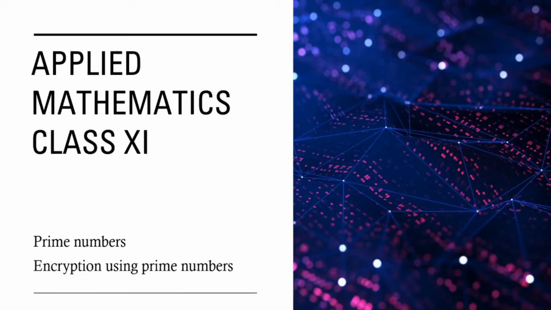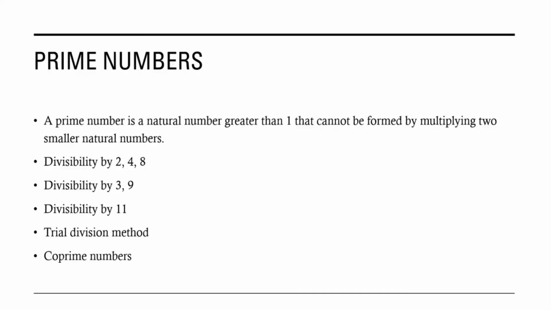In this video, I am going to discuss the prime numbers and encryption using prime numbers. Now, what are these prime numbers? A prime number is nothing but a natural number which is greater than 1 and cannot be formed by multiplying two smaller natural numbers. Now, what is the opposite of prime numbers? The opposite of prime numbers are composite numbers.